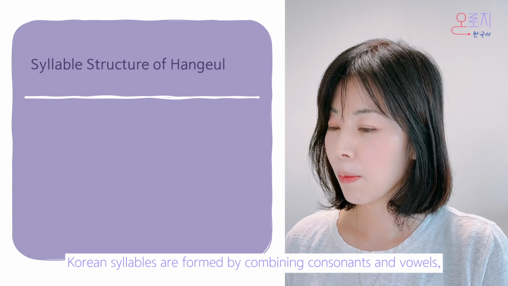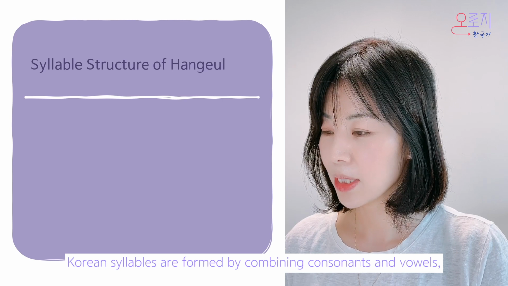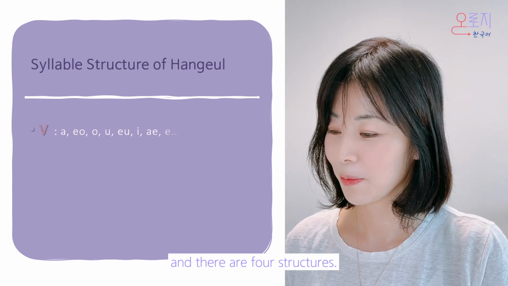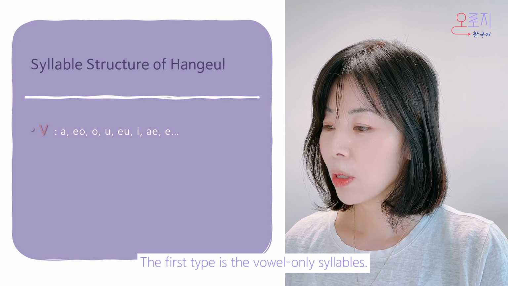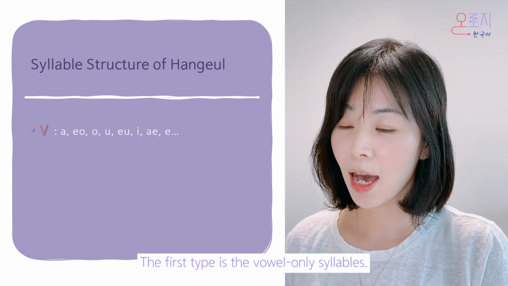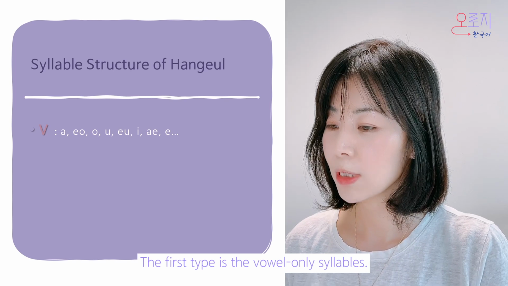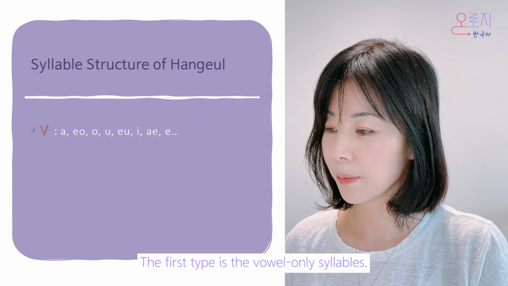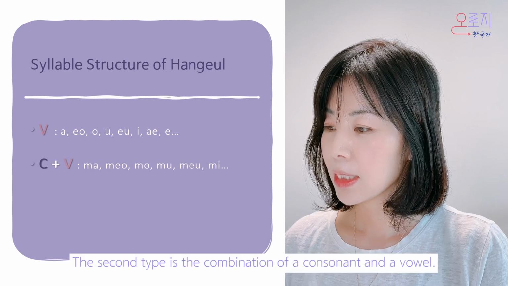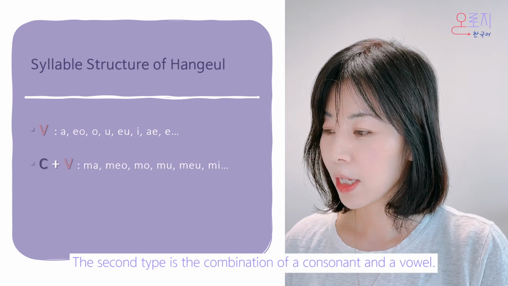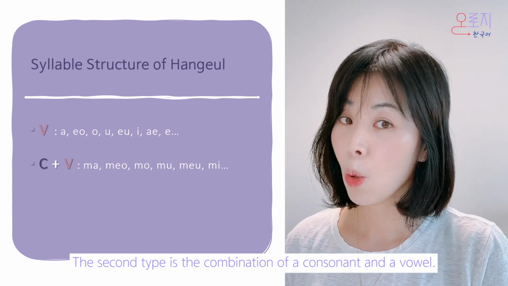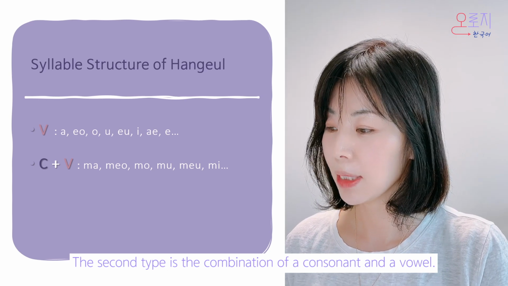Korean syllables are formed by combining consonants and vowels, and there are 4 structures. First is the vowel-only syllables such as a, o, u, i, e. The second is the combination of a consonant and a vowel like ma, mo, mu, mi.